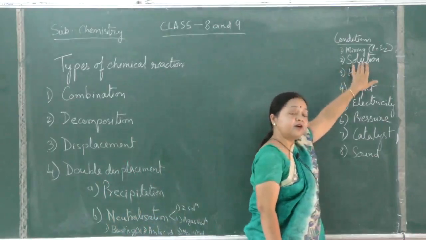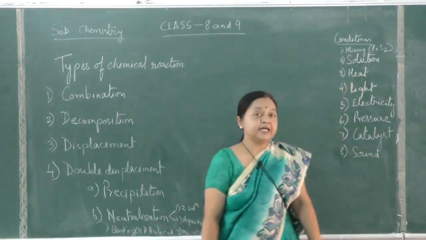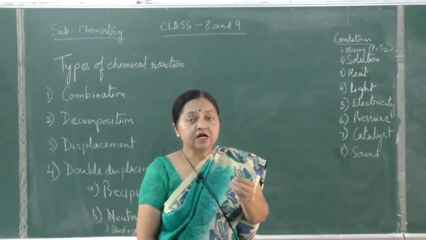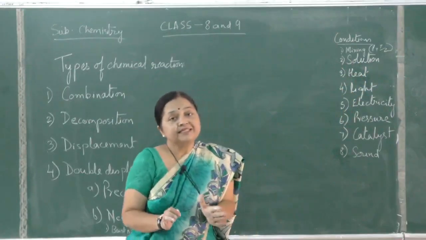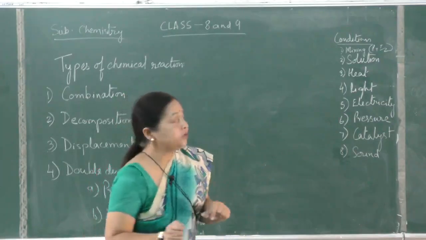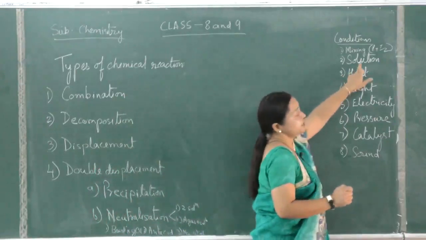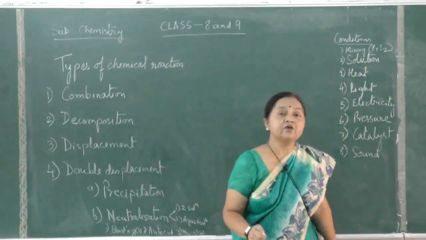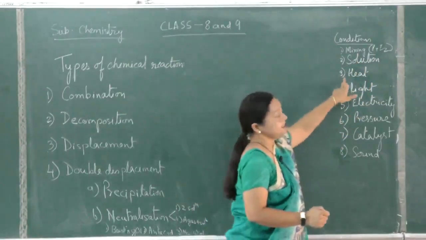Now even if they are in contact, some reactions do not take place unless they are in the solution state. Suppose NaCl and silver nitrate, both white solids. If you mix the two solids together, they will not react. But the moment you take NaCl solution and silver nitrate solution, a white precipitate of silver chloride will be formed.